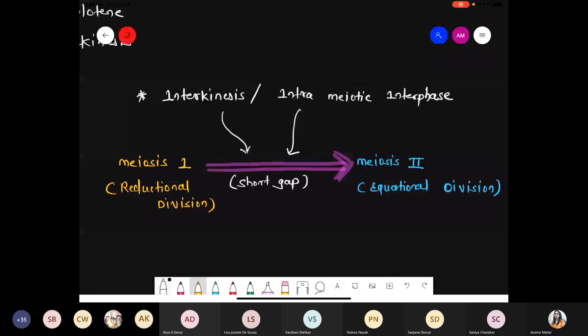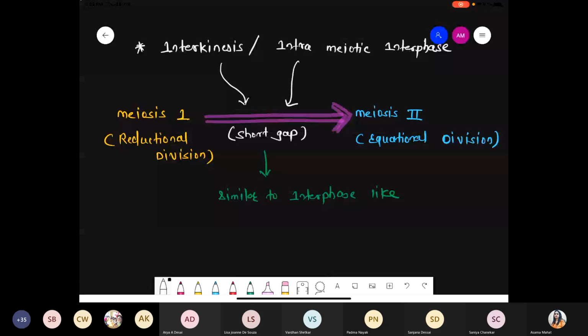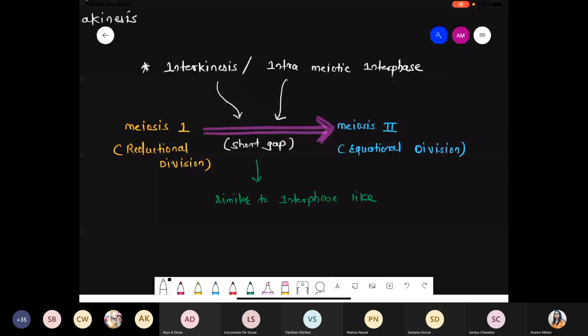Why are we calling it the intrameiotic interphase? Because it is a short gap which is similar to interphase. Interphase means what? G1, S, G2, commonly called the interphase. So let's look at what kind of events occur during the interkinesis process.